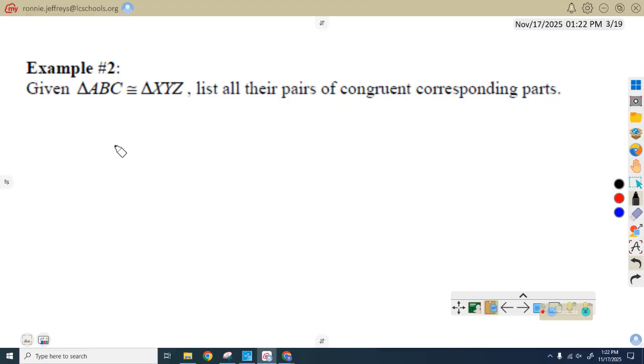All right. Now, personally to me, I don't like sitting here listing everything out. I actually like drawing it. I'm very visual. Okay? So I'm going to draw these two triangles.